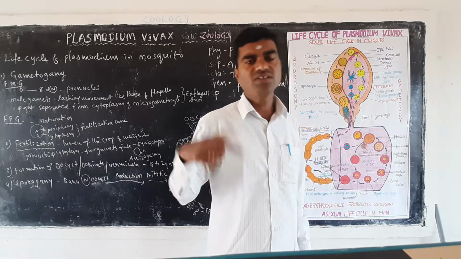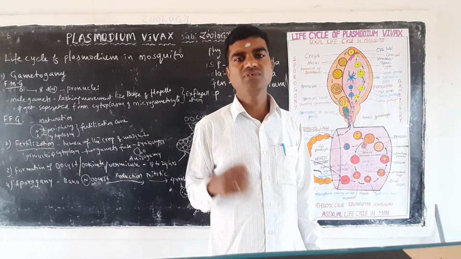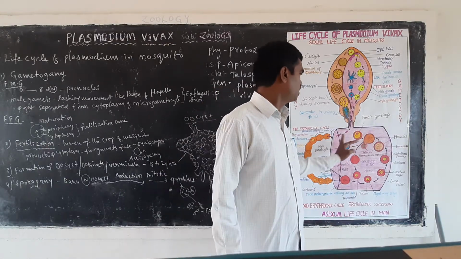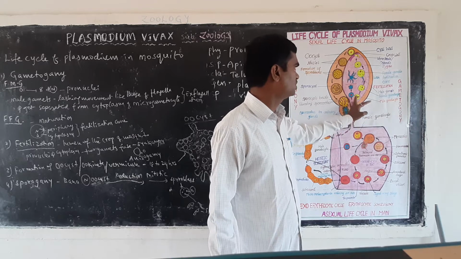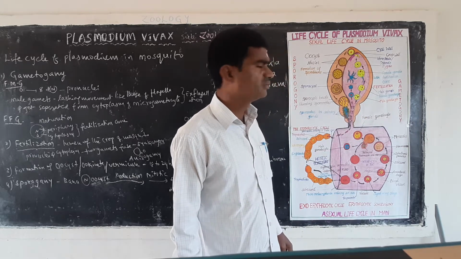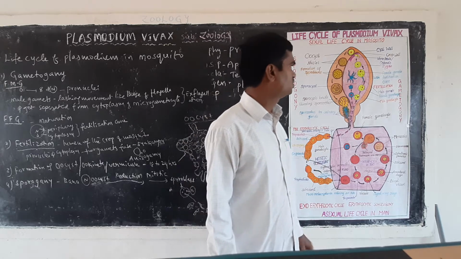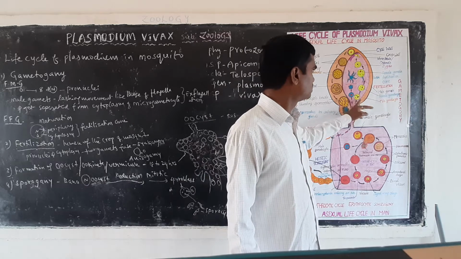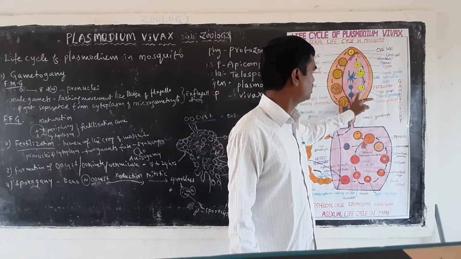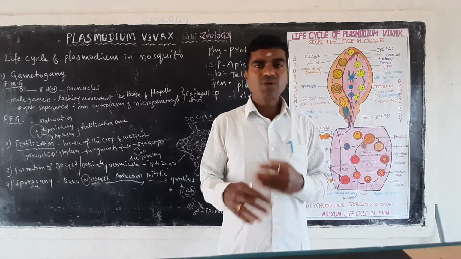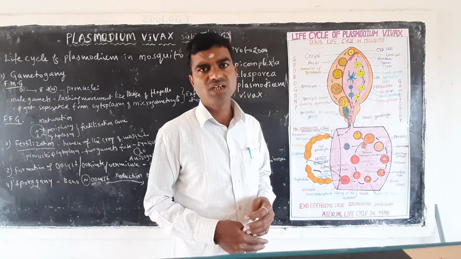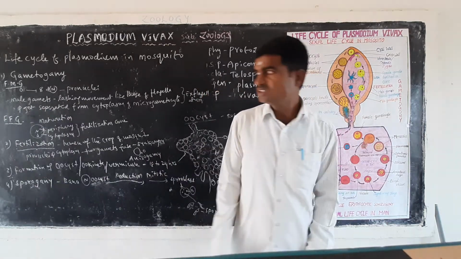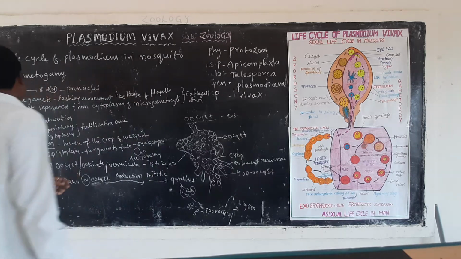Through the salivary glands, it now reaches the crop of the mosquito. Now the male gametes and female gametes are both released into the mosquito's gut, the inner side of the tissues. Now, male gametes and female gametes both are forming here. The smaller size is called the male gamete, and the larger size we call the female gamete.